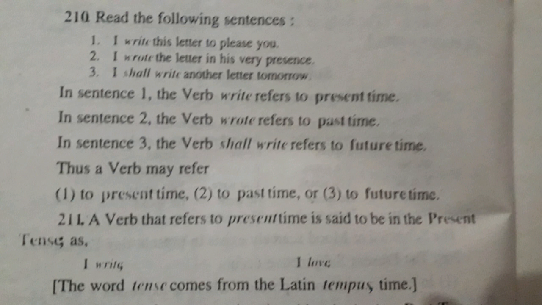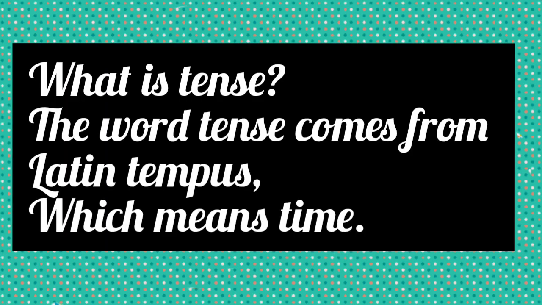Thus, a verb that refers to present time is said to be in present tense. A verb that refers to past time is said to be in past tense. And a verb that refers to future time is in future tense.